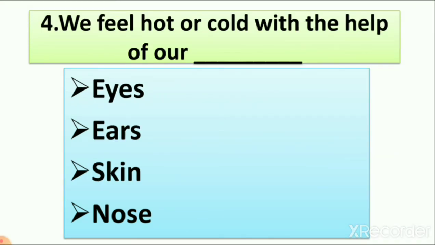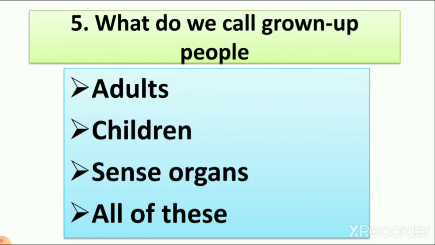So we can hear the voice of a train, but we cannot feel that the engine of the train is very hot with the help of our ears. So which body part helps us to feel hot and cold? It is our skin. So the answer is skin. We feel hot or cold with the help of our skin. Nose helps us to smell things, right? Now let's see question number 5.